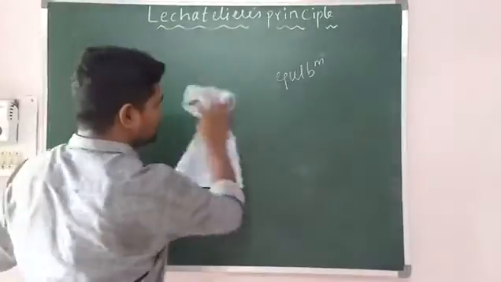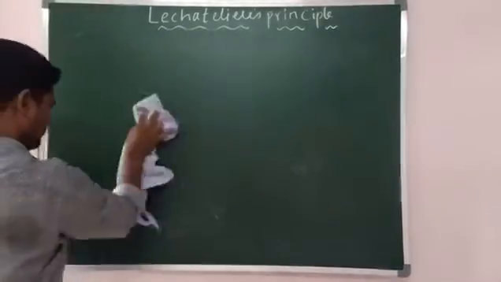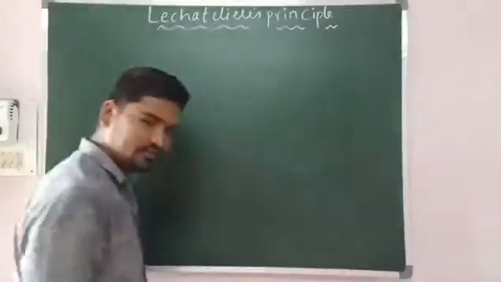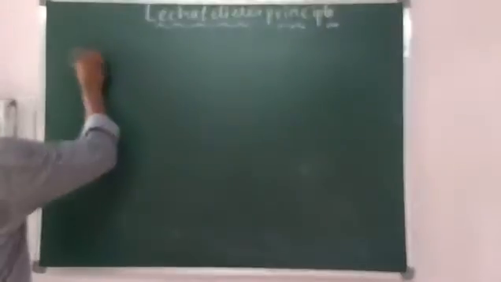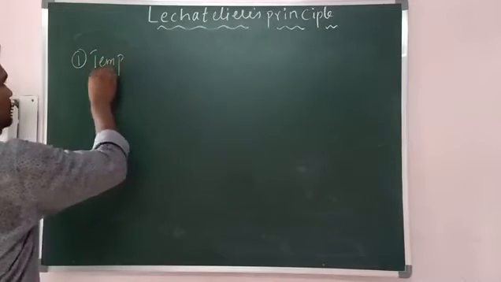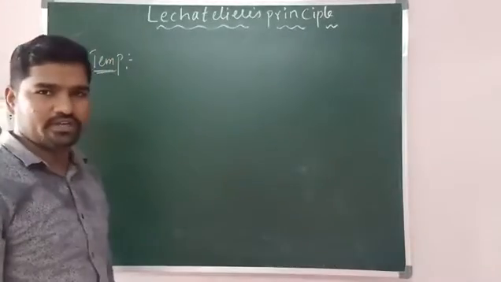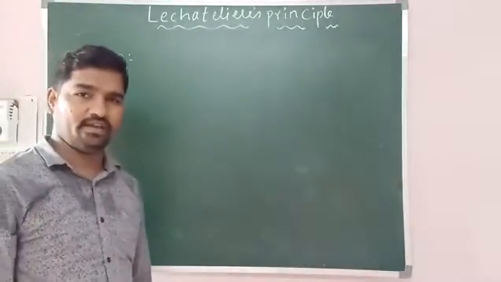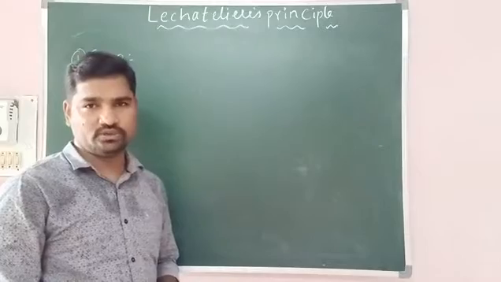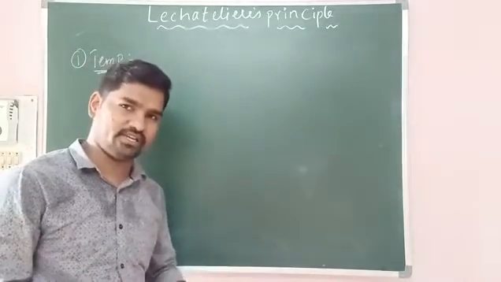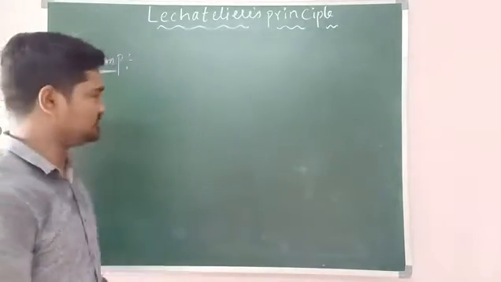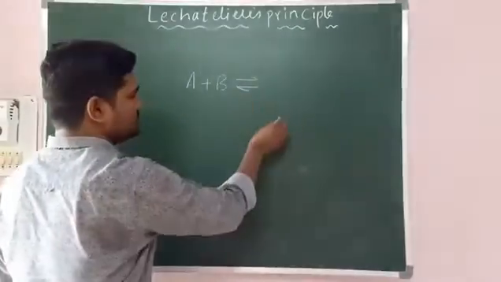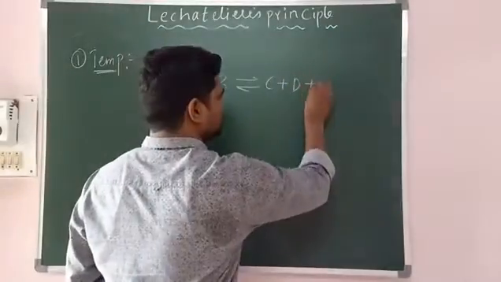So let us discuss one by one factor. So first factor, temperature. Before discussing the first factor, temperature, let us understand how to identify, if a reversible reaction is given to you, which side is endothermic and which side is exothermic. That I'll explain first. So A plus B, this is a reversible reaction, is giving you C plus D, and he has given you plus heat.